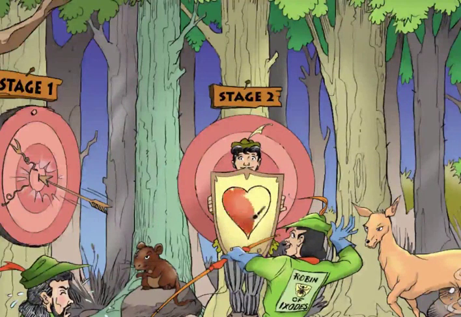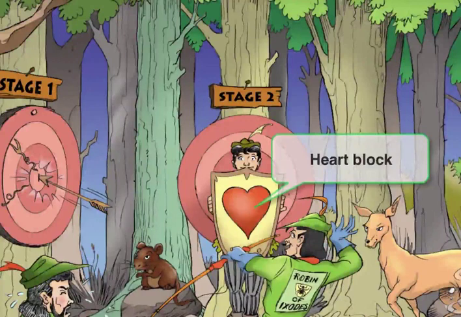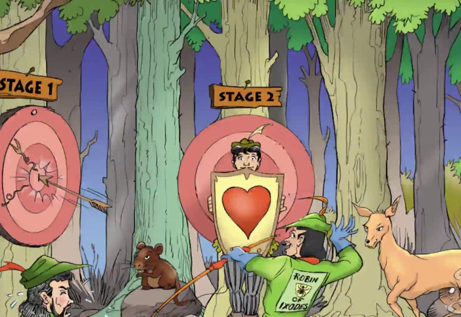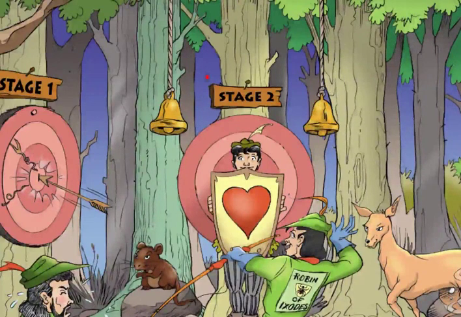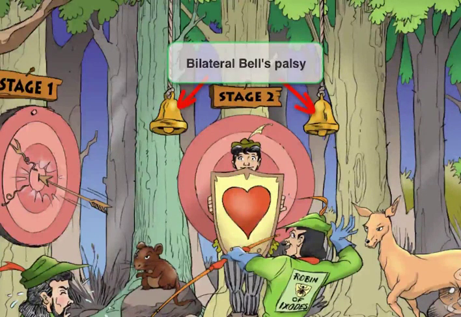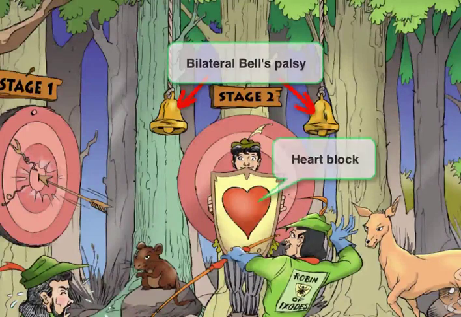And on the shield, we're drawing a heart. This represents one of the manifestations of stage 2 of Lyme disease, heart block caused by myocarditis. And the other manifestation of stage 2 that examiners could possibly ask you about is a bilateral facial nerve palsy. Idiopathic facial nerve palsies are known as Bell's palsy. So we've added bells hanging down on both sides of the guy's face to signify bilateral Bell's palsy. And that's it for stage 2, Bell's palsy and heart block.